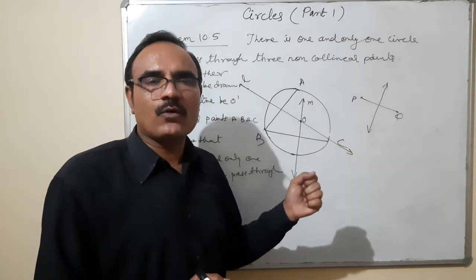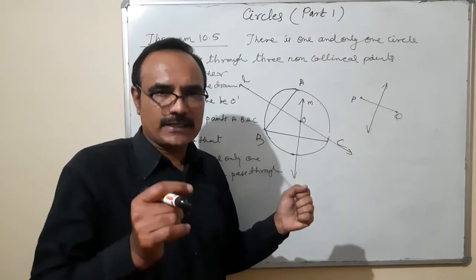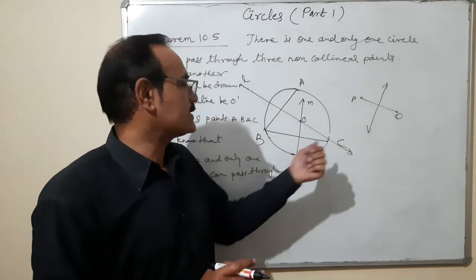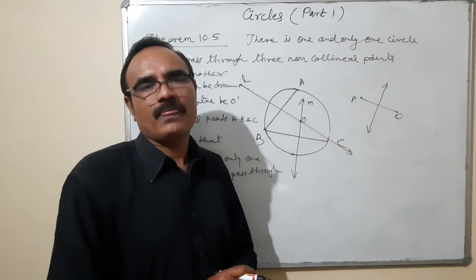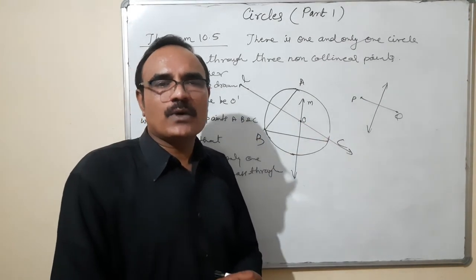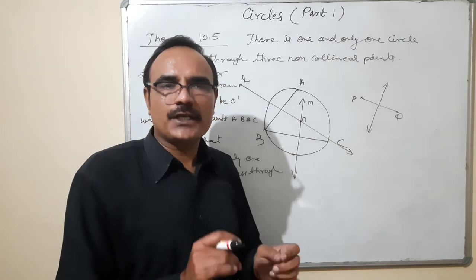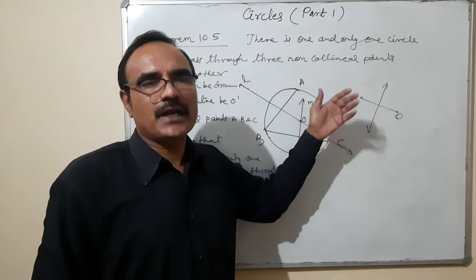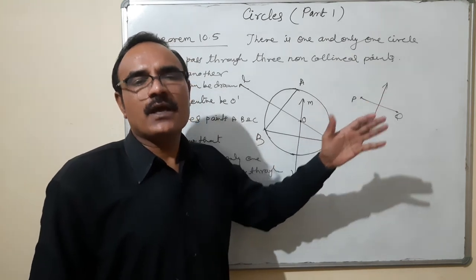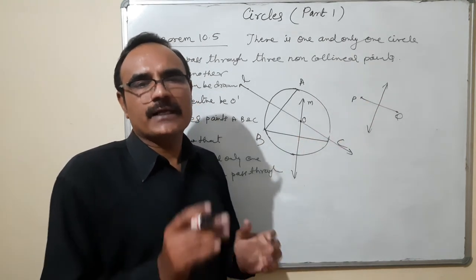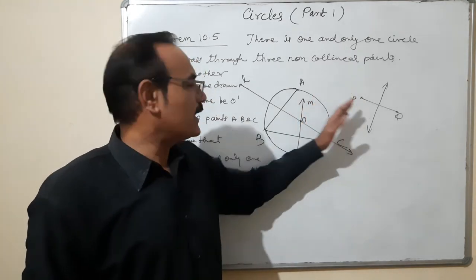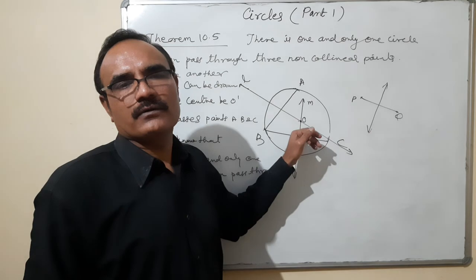The center is not away from O, it is exactly at O. So there is one and only one circle that can pass through three non-collinear points. Other circles we take with different centers, O1, O2, O3, but finally we conclude that all these centers are actually the point O.